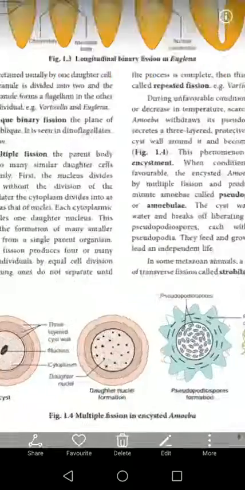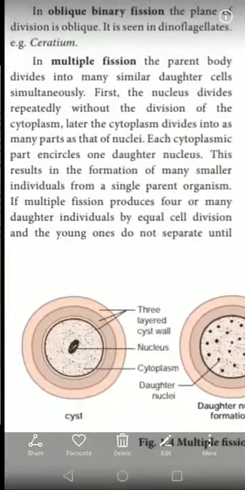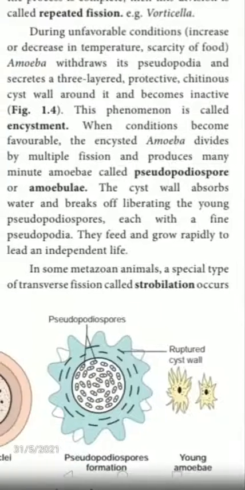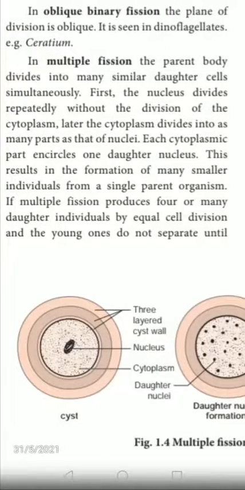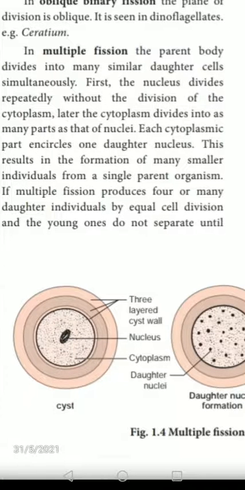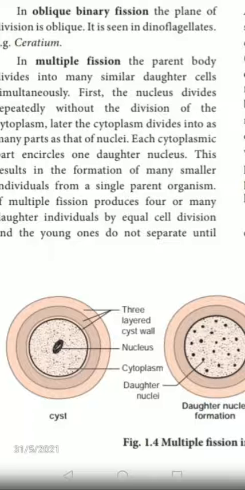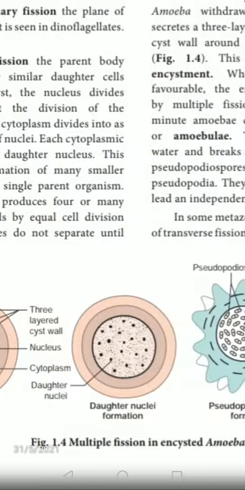Amoeba is the example here, and this is the amoeba structure. In amoeba, the parent body divides into many similar daughter cells simultaneously. There are three steps in the multiple fission of the amoeba.